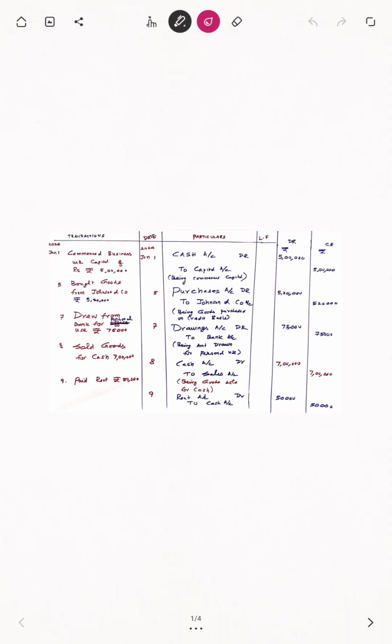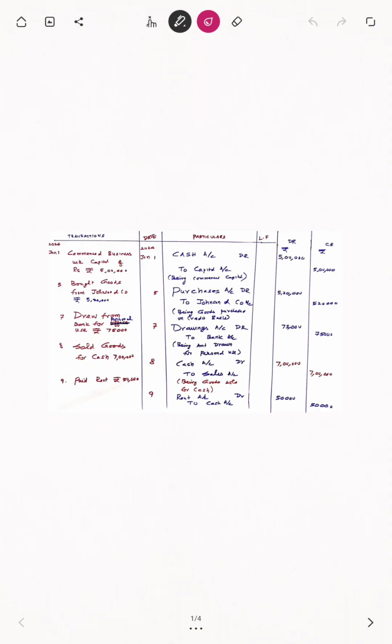From the examination point of view, this transaction column is not necessary for you. It is actually for rough work. Only these columns are important: date, particulars, ledger folio, debit and credit. The transaction column and all won't come in the journal entries. For understanding, I took this type of effective steps for you students. That's why I put transactions there, so straight to straight we are seeing. Then it is very easy for us to understand.